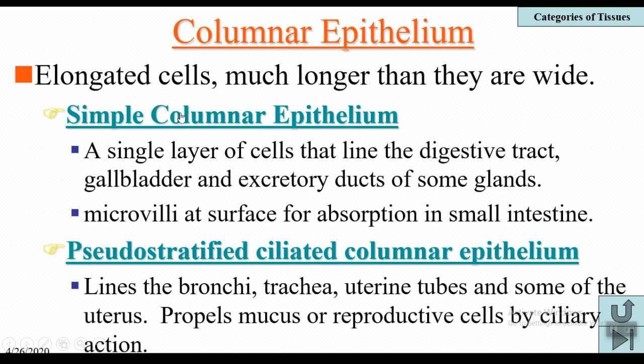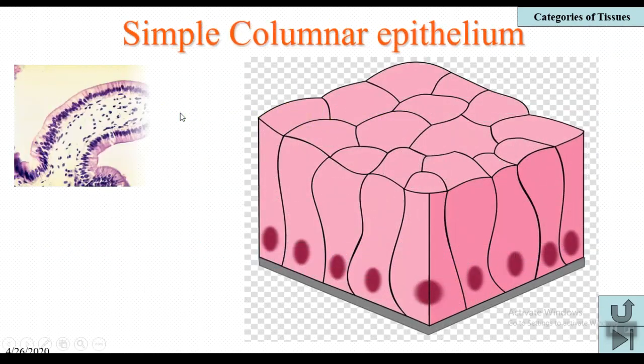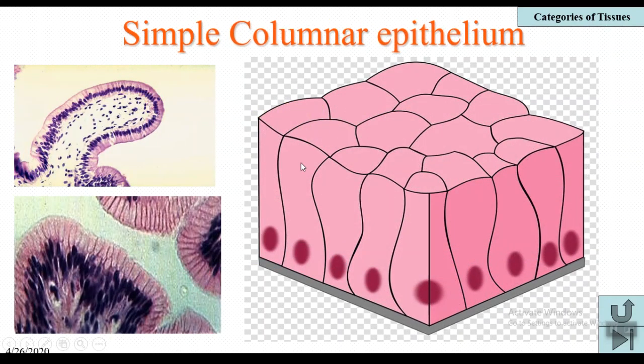Now let us have a look at the simple columnar epithelium. In simple columnar epithelium, the cells are column shaped or pillar shaped. You can clearly observe here, and the location of the nucleus is also at the base. It is the basement membrane, and the nucleus is located almost near the basement membrane. That's why it is called simple columnar epithelium.